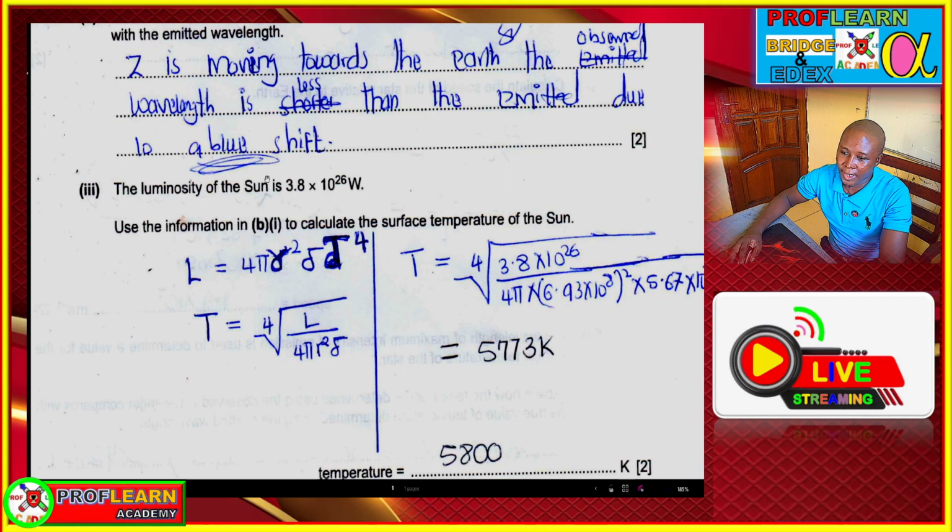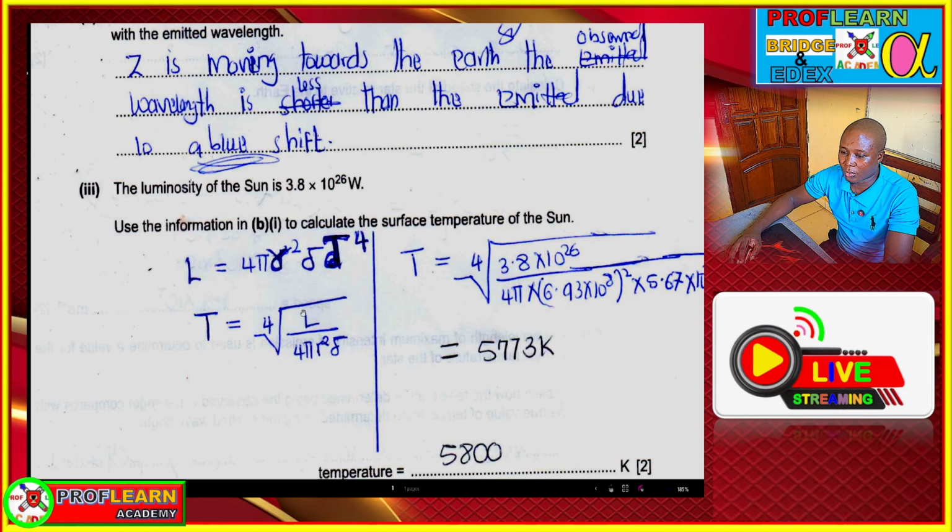And also, if you are asked to work out the temperature of the sun, you need to understand you are using the Stefan-Boltzmann law at this point. Since we already have the radius, we have all the variables, so we can make T the subject of the formula.